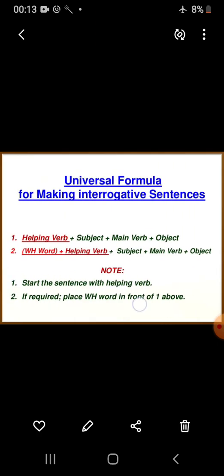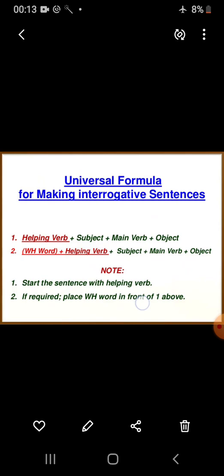Coming to the universal formula for making interrogative sentence. How will you convert affirmative sentence to interrogative? For the conversion, formula is helping verb plus subject plus main verb plus object. Sometimes we use WH word also for framing interrogative sentence.